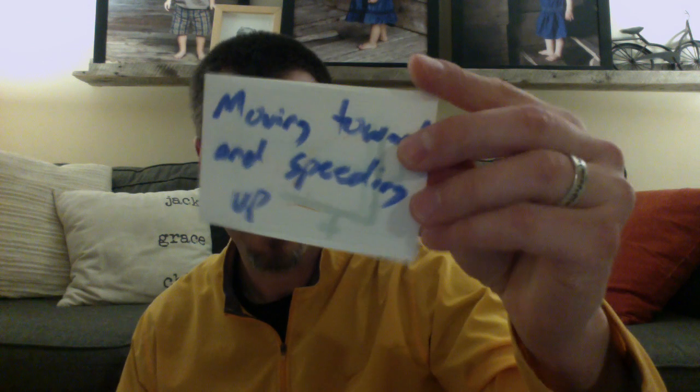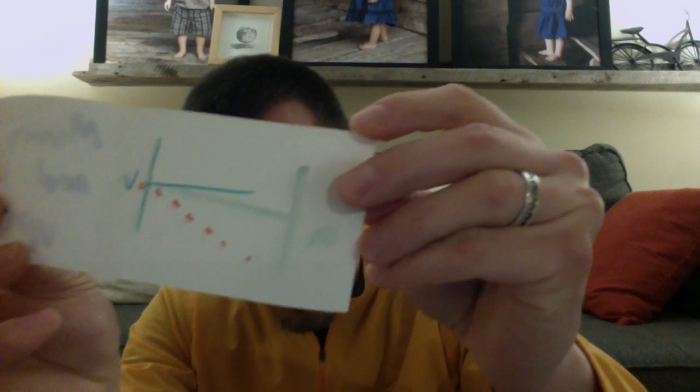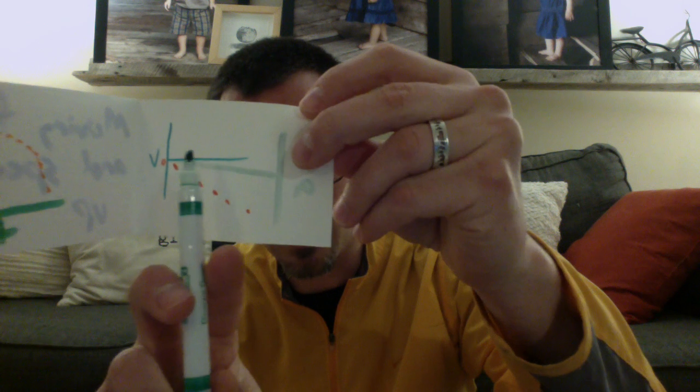Next, we're going to be moving towards and speeding up. First we look at the velocity graph. It looks like this. What do we notice? The velocity graph is pointing down. It's going to have a negative acceleration, but wait, isn't it getting faster because it's moving away from the 0 line on the velocity graph? Yeah, but it's still negative acceleration. Let's draw it in. Looks a little something like this. Kind of like the last one.